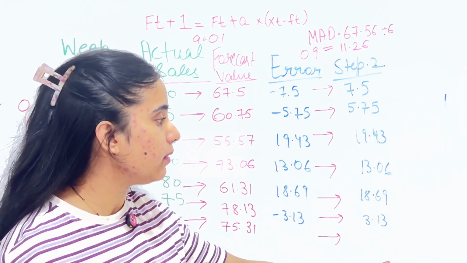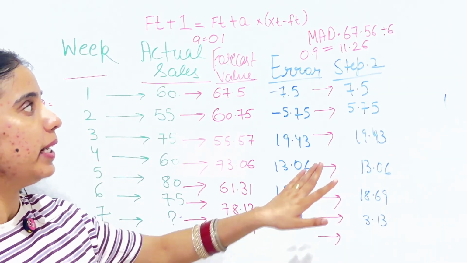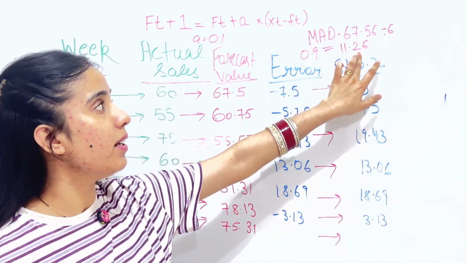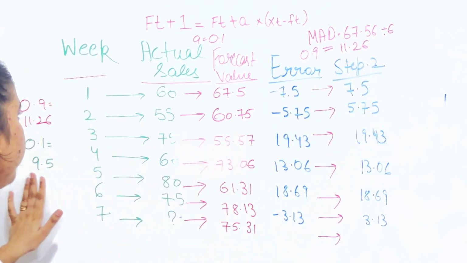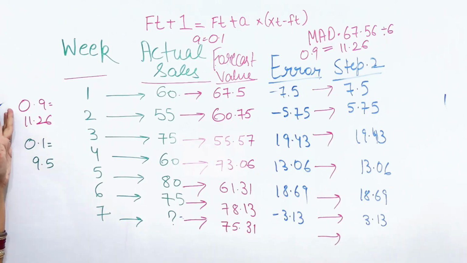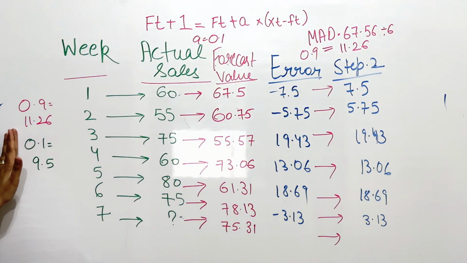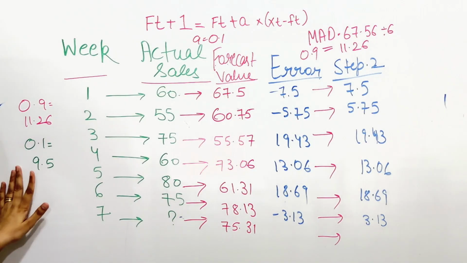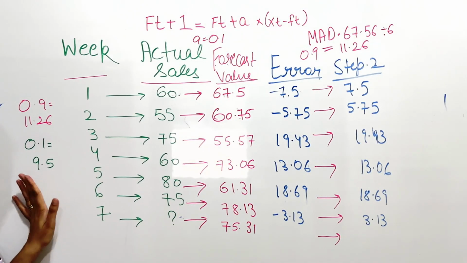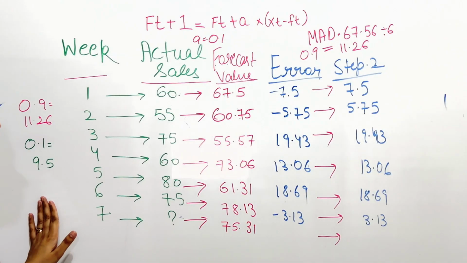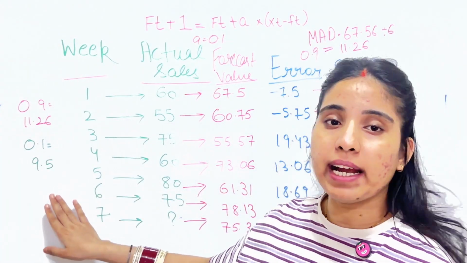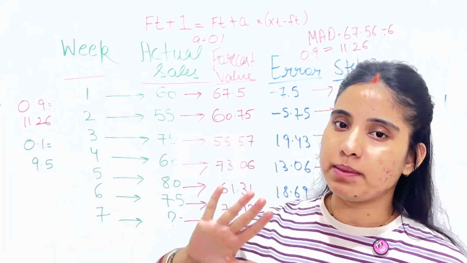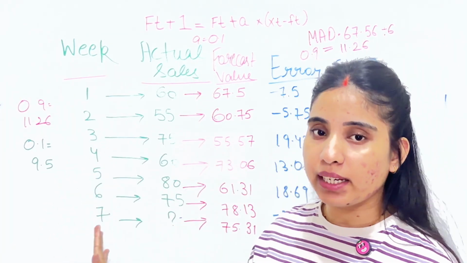After doing the calculations, for alpha 0.9 I am getting 11.26. So here is the result. When using alpha 0.9, my value was 11.26, and when using 0.1, my value was 9.5. So this is the whole result of using 0.1 and 0.9. Now we have 2 results. Let me put them side by side and look carefully.